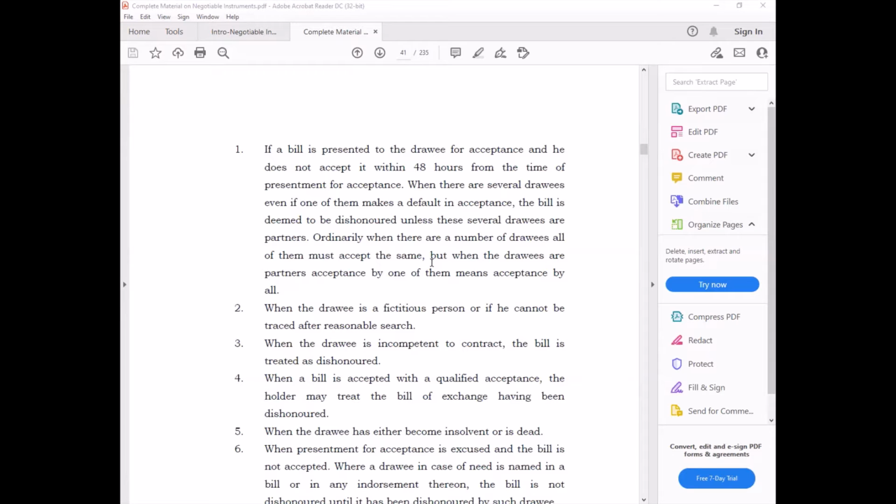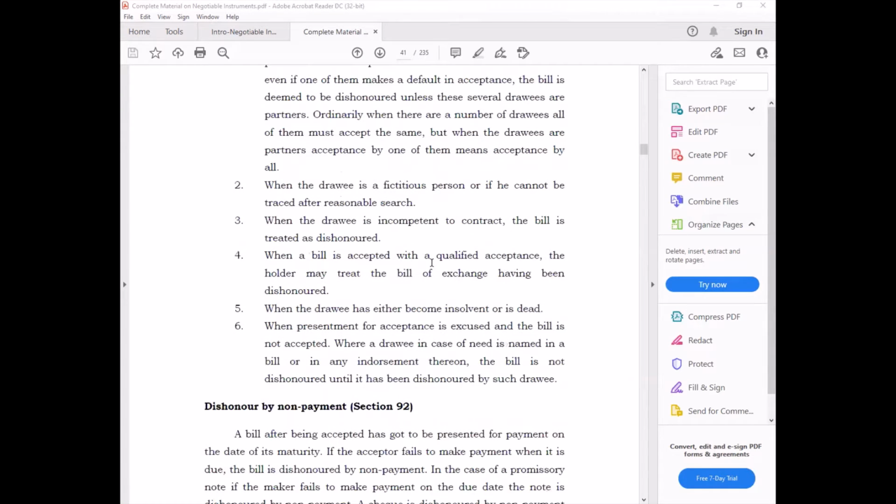Everybody knows that the bill is made by the person who is the creditor, and he sends that bill to the person who is going to give acceptance, who is the drawee, right? We are the person who is making it as a drawer. The drawee has to accept it within 48 hours. If he doesn't accept it, it gets dishonored. So that is the first, ordinary condition when the bill is dishonored.